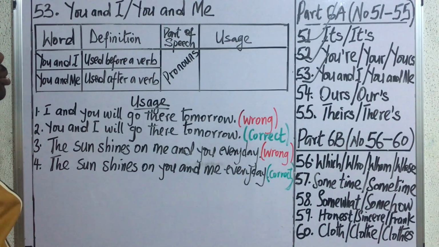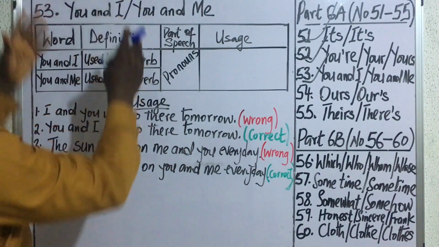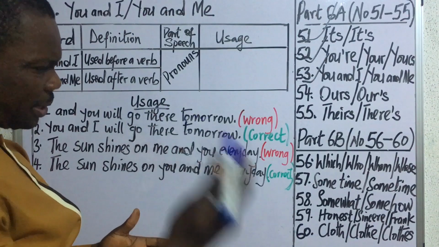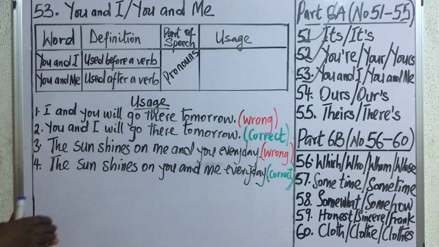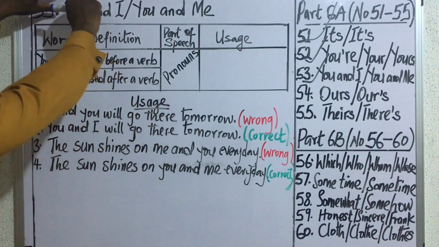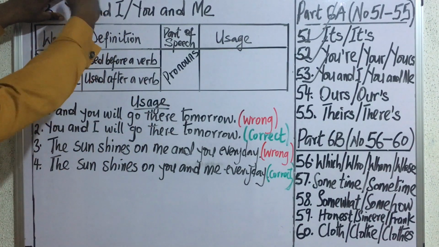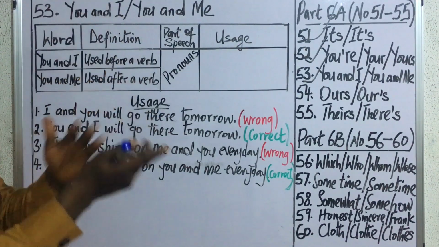In the rules of cases, whenever self is involved in an action, it must be expressed last. So if you have you as well as I in an expression, you must remember to take you first before you express I. It is not the other way around.